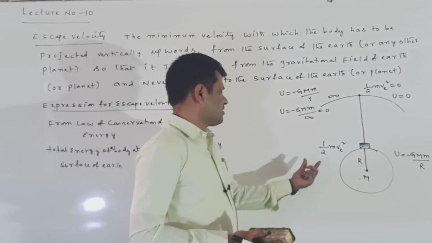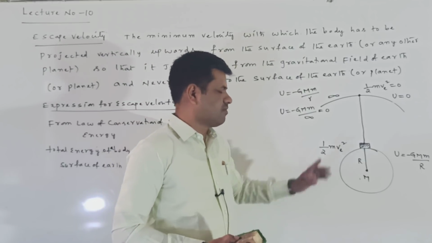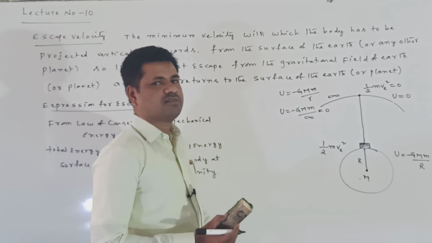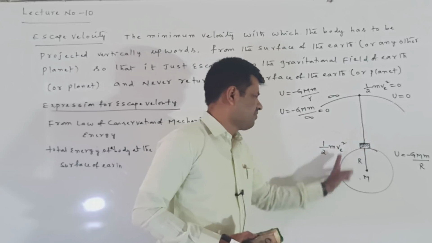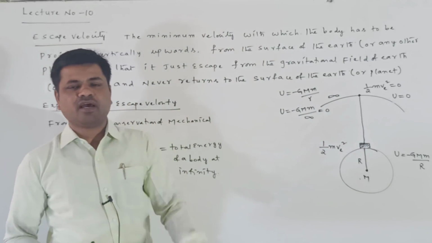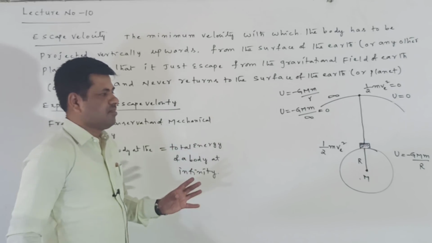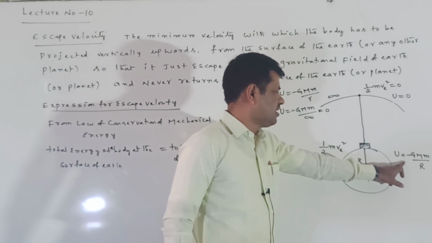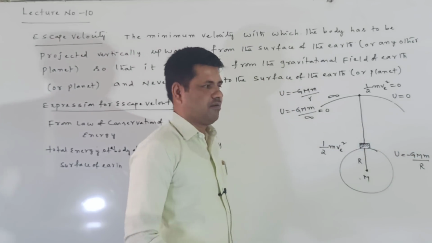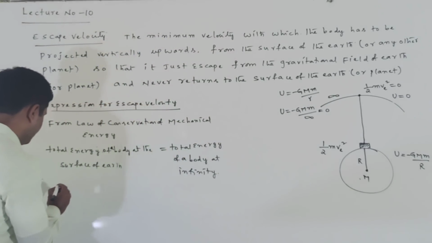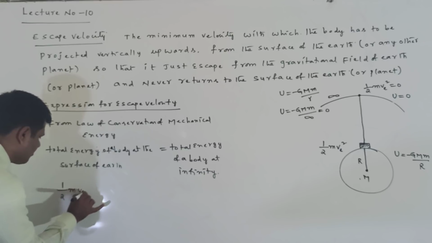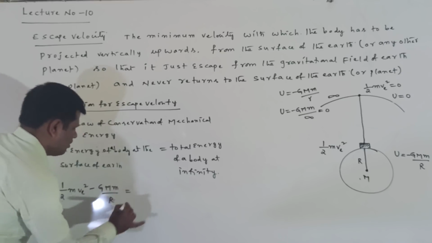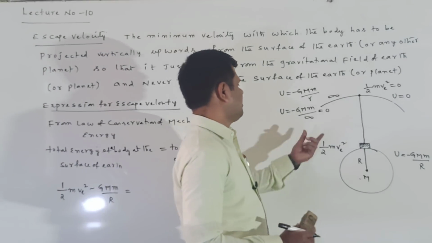We know that on the surface, the kinetic energy given to the body is 1/2 mv square, and the potential energy is U equal to minus GMm by R. That is the potential energy on the surface of the Earth. So the total energy can be written as 1/2 mv square minus GMm by R, which is equal to the total energy at infinity.